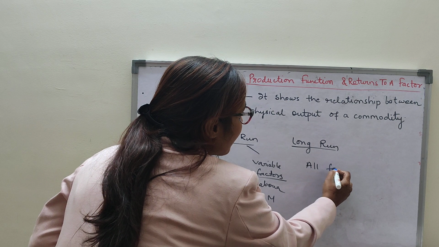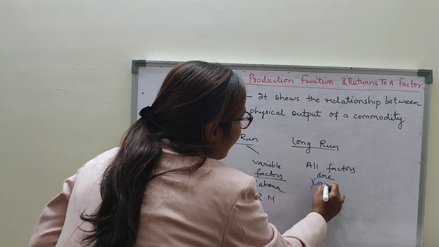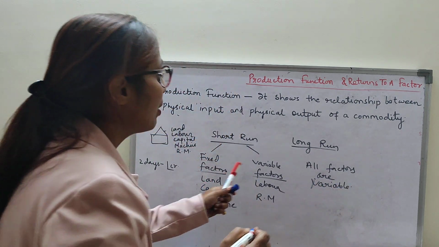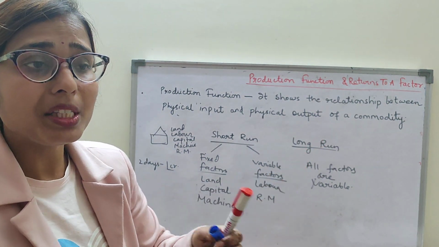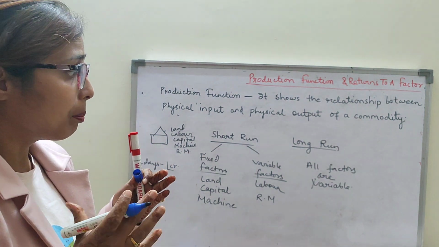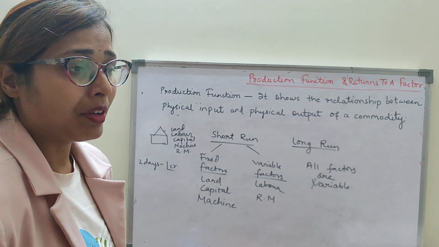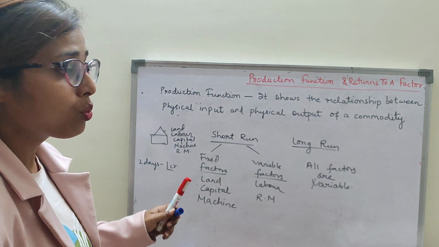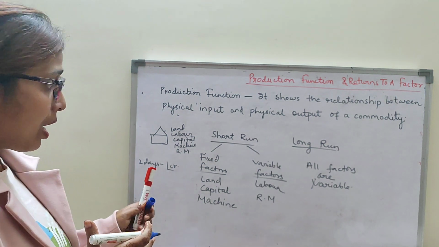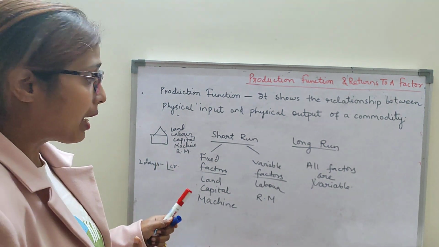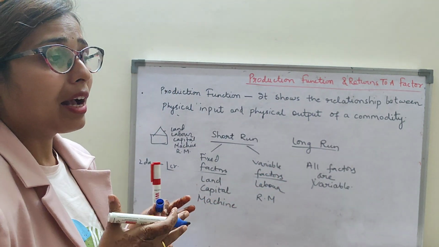In the long run, children, all the factors are variable. Whatever factors are fixed in the short run become variable in the long run. Long run is a long period where you can purchase the land. Suppose the party told me that I have 7 months to produce 1 crore t-shirts and supply them. In the short run I was getting only 2 days, so some factors I could not arrange. But now I have 7 months.